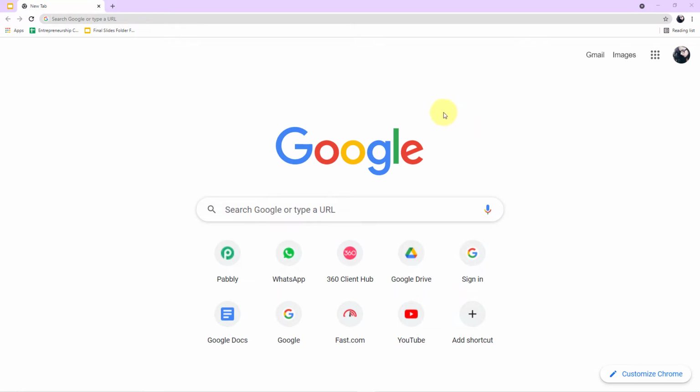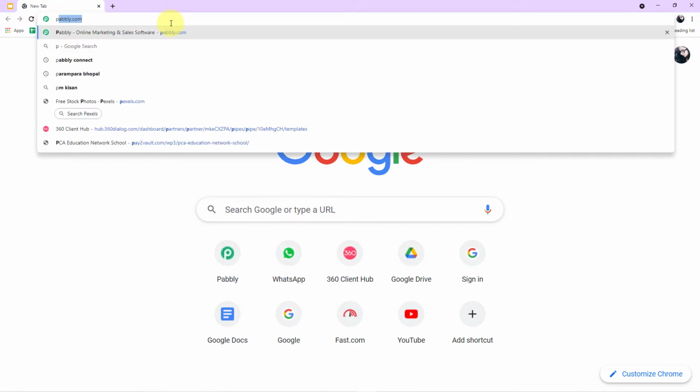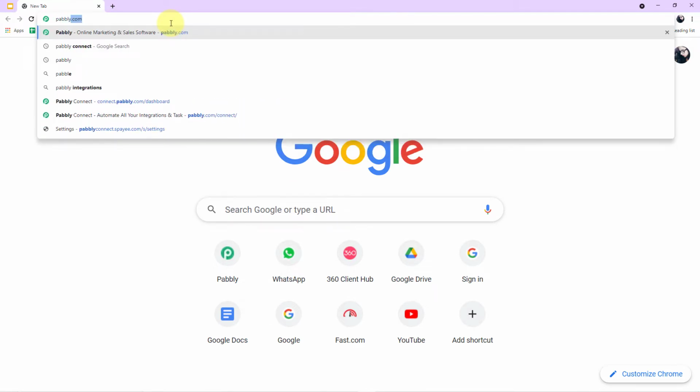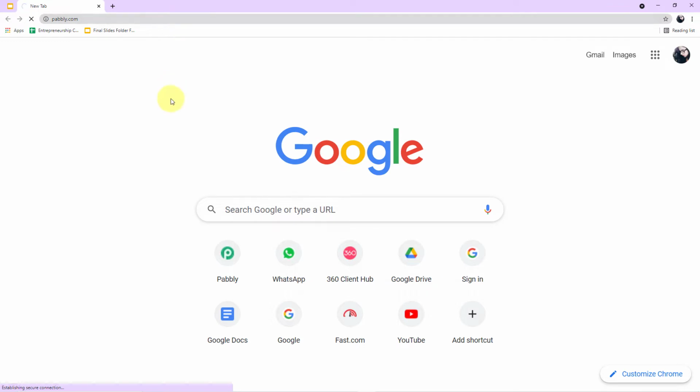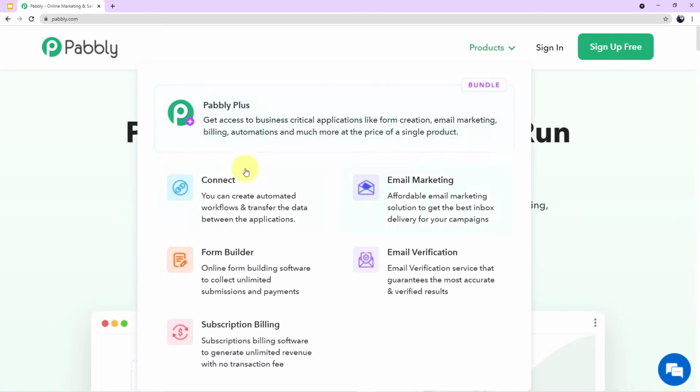Okay guys, so to start with the process, you first have to open your browser, come to the search engine, and search for Pabbly. Type Pabbly, remember Pabbly. As you can see on the screen, this is the website page of Pabbly. What you have to do next is click on Products and you can see all of the 5 applications offered by Pabbly. Today we are using Connect, so click on Connect.